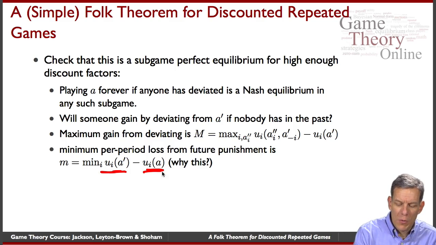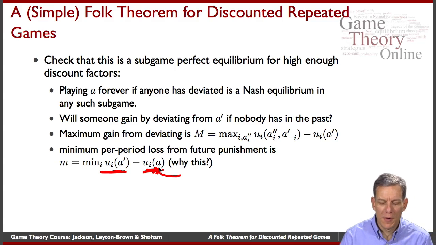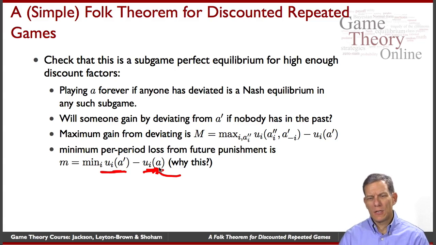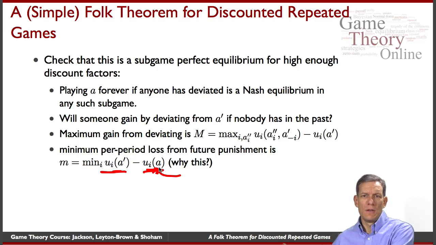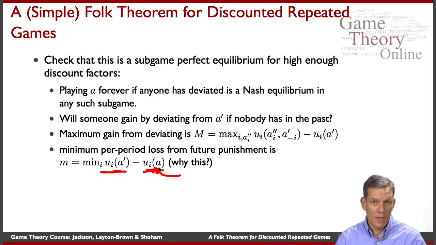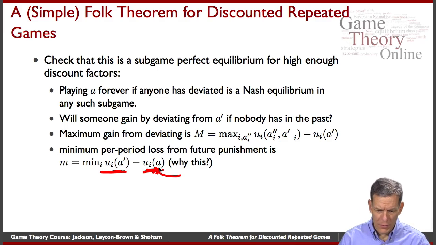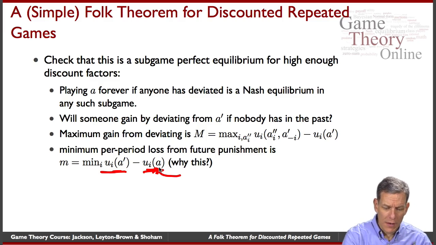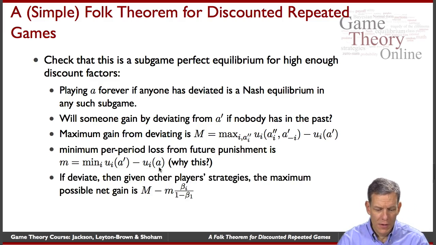And one question is, why this? The question here is, is it really the minimum relative to the Nash equilibrium, or could they gain? So think about this a little bit. Why wouldn't they want to change from the Nash equilibrium in the future? The idea there is they're not going to be able to help themselves by trying to change away from the punishment, because that is a Nash equilibrium. So they're already getting the best possible payoff if the other people follow through with the punishment. So we've got the maximum possible gain, the minimum possible loss.